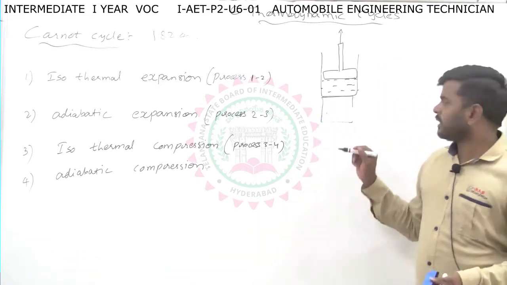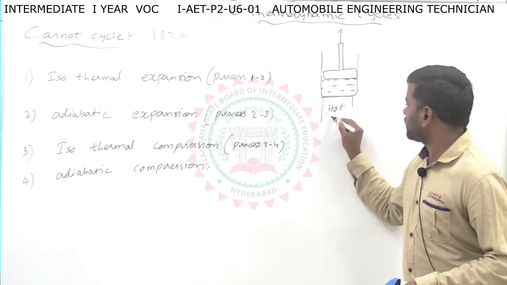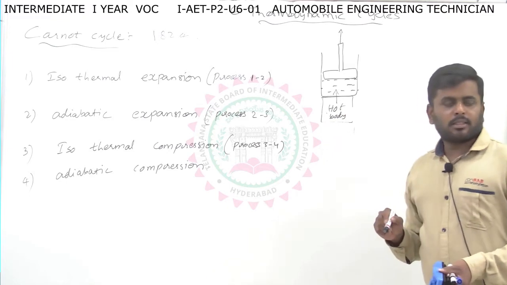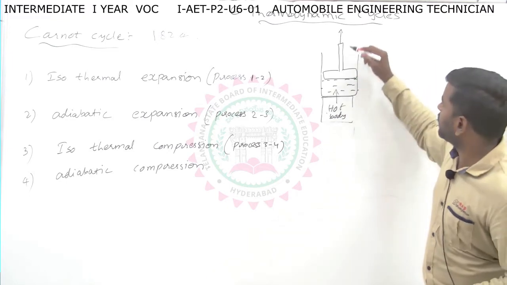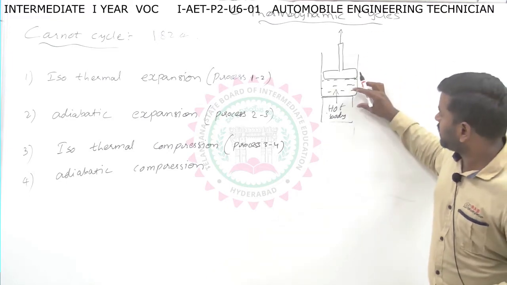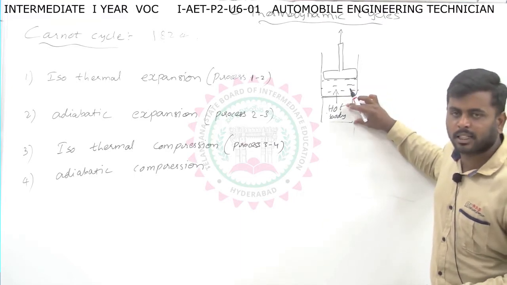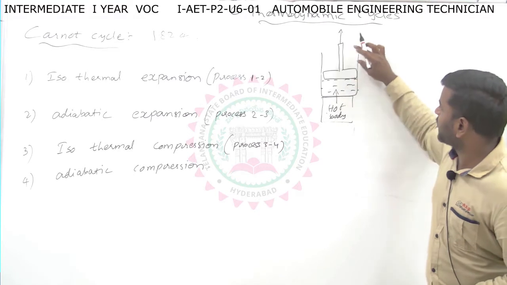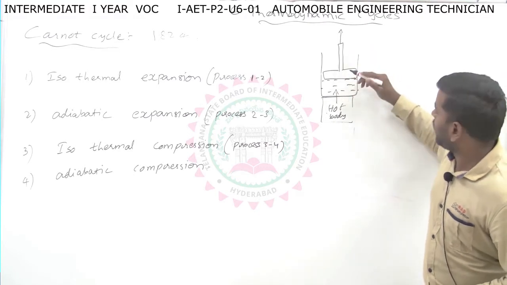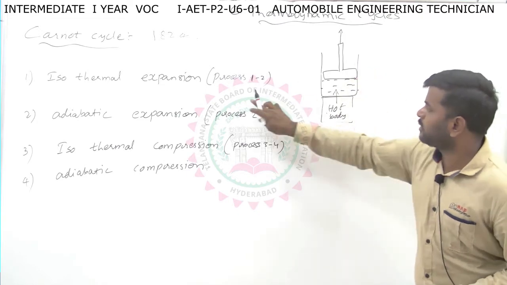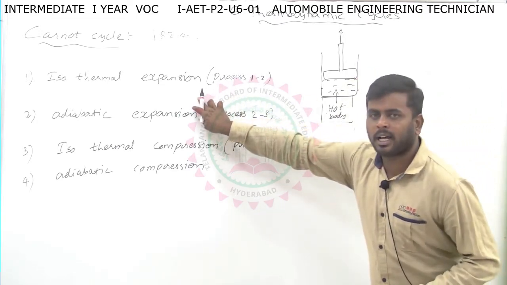So we are considering one hot body. With the hot body, we are supplying the heat to the cylinder. So now the piston is moving upwards. Here in process 1 to 2, we are supplying heat from the external source, the piston is moving up, and the gas is expanding. So process 1 to 2 is expanding isothermally.